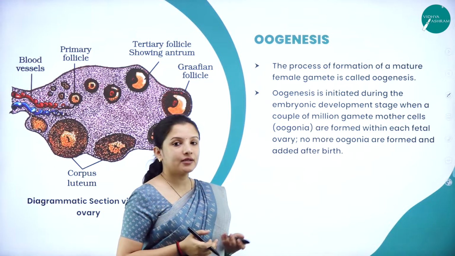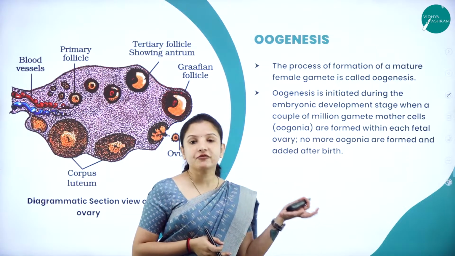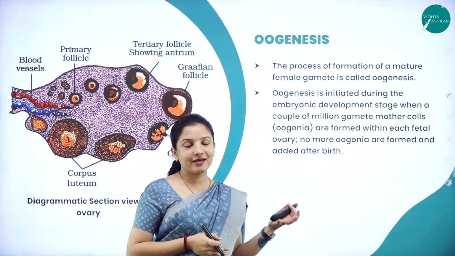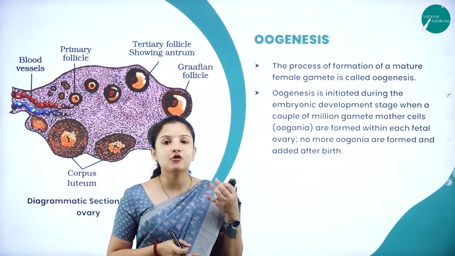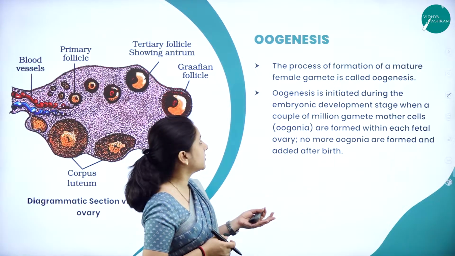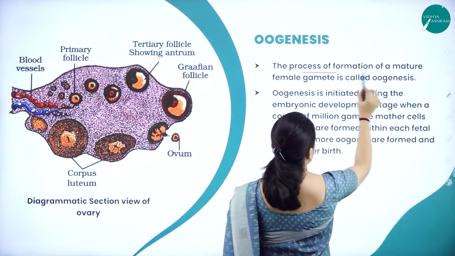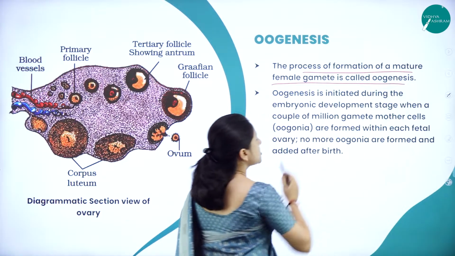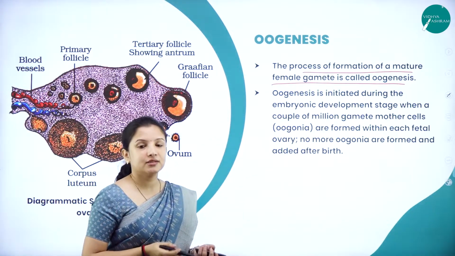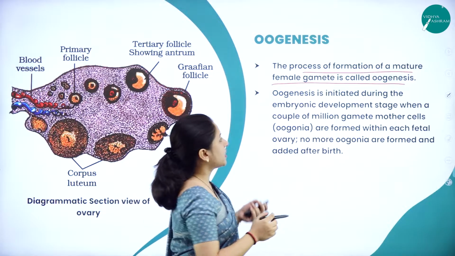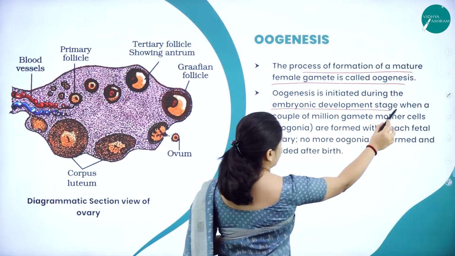The next one is oogenesis, which occurs in the female reproductive structure. Oogenesis means the formation of the ovum or the egg. The process of formation of a mature female gamete is called oogenesis, and oogenesis usually starts during the embryonic development stage.